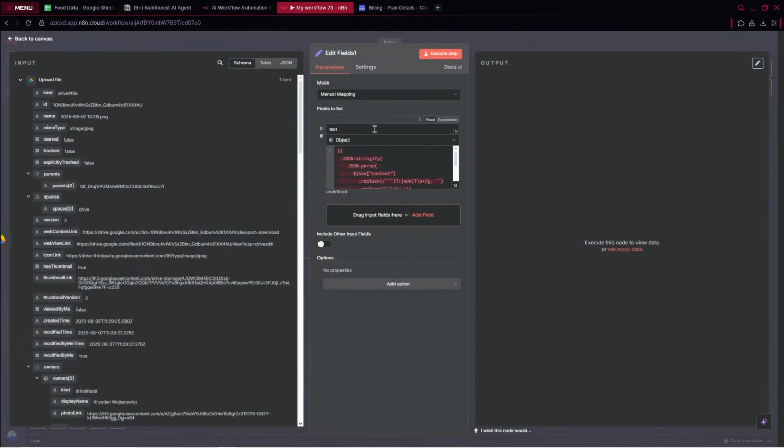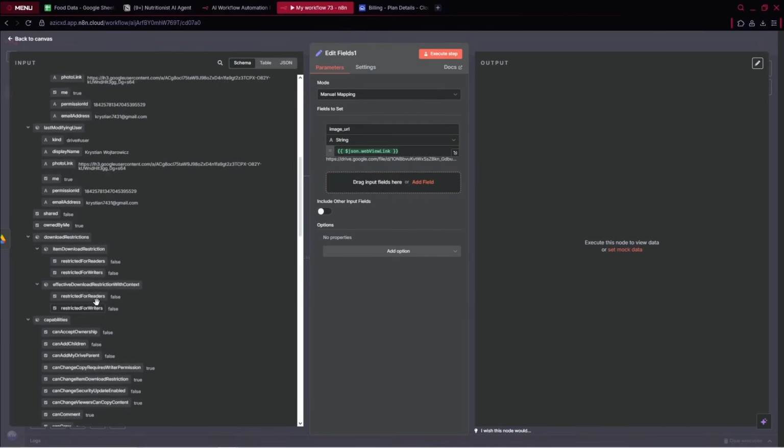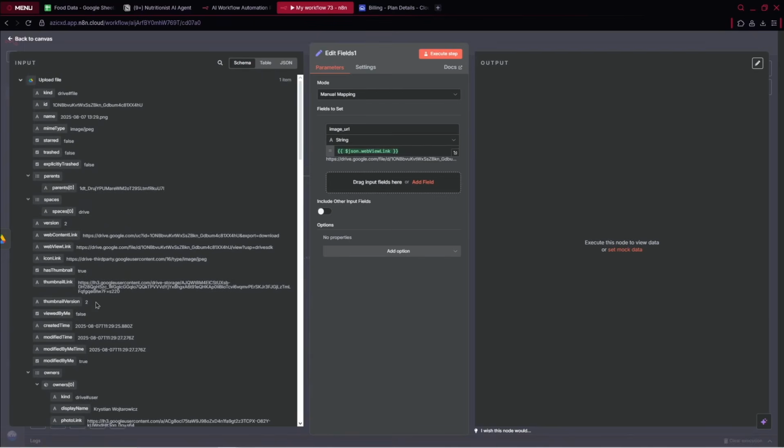And now just have the image URL, okay? Image URL. Here we've got a string. Just let's delete it. And I would like to have a web view link. This specific content. Why do I use the set fields node in that particular case? Simply because I don't want to have all of these variables inside the later steps. Okay, so it will be clearer, much more visible. So we have only one variable which we need.